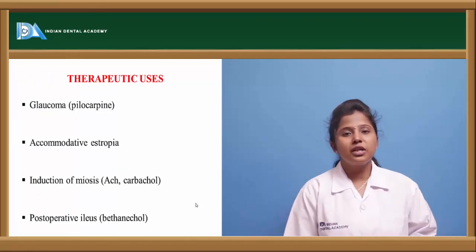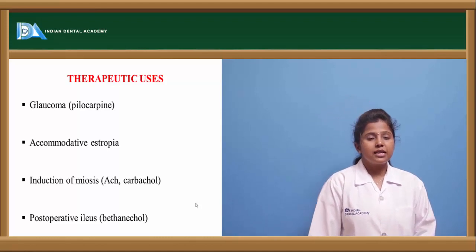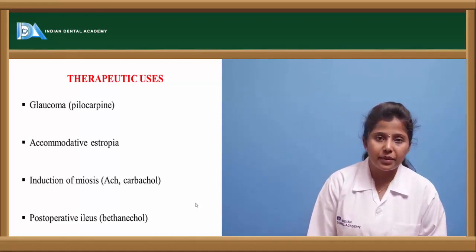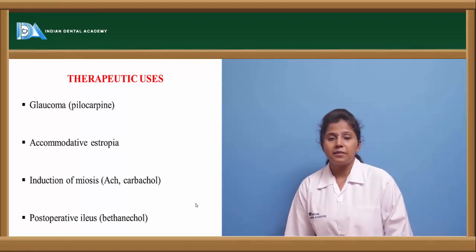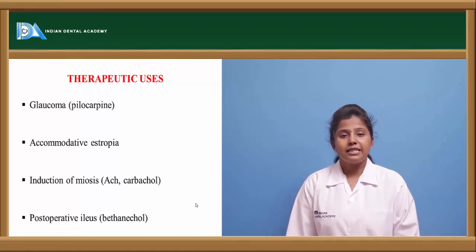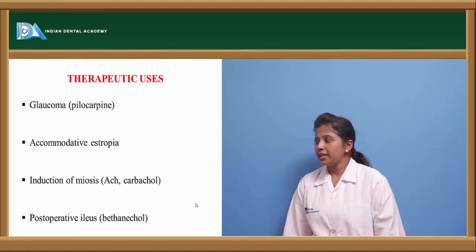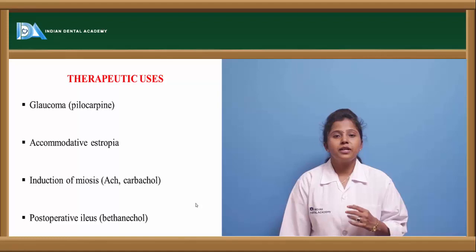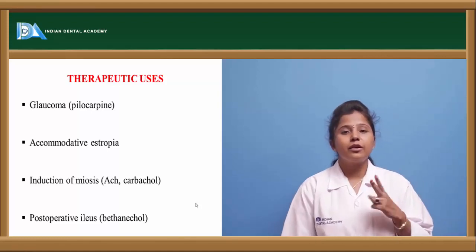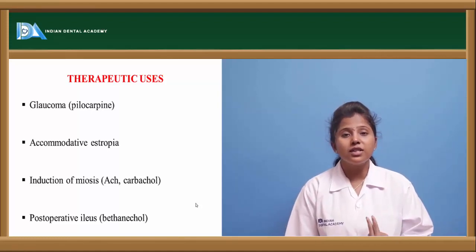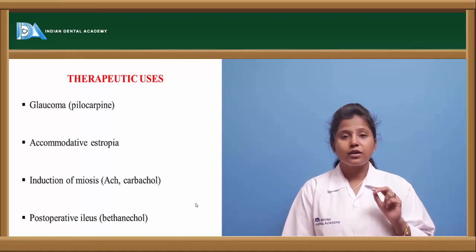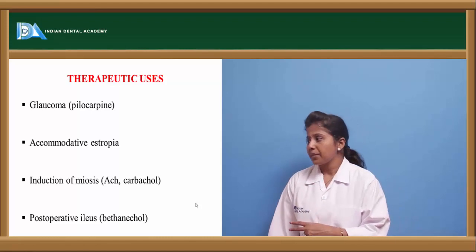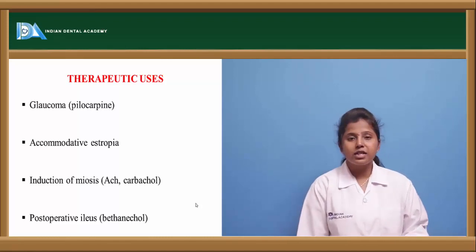Let us see the therapeutic uses of these drugs. These drugs are therapeutically used in glaucoma, for example the drug pilocarpine. Pilocarpine is a naturally occurring plant alkaloid, and it is used to treat glaucoma. They are also used in accommodative esotropia, a condition where there is crossing of the eyes, and there will be induction of miosis.